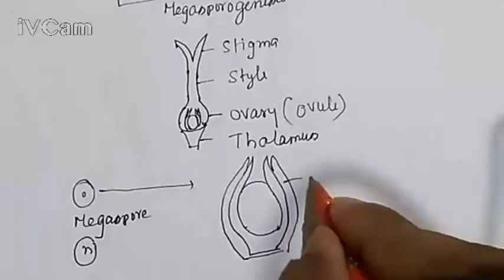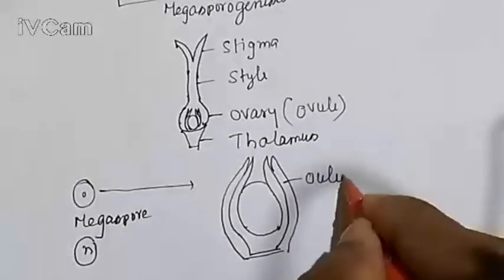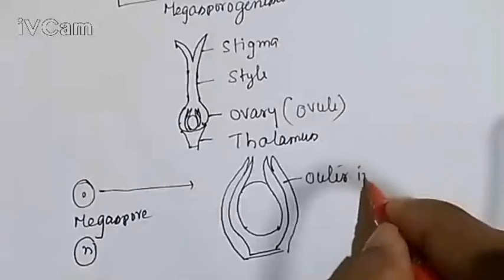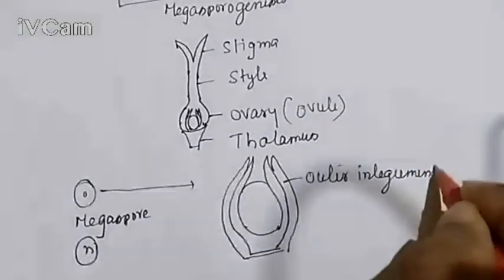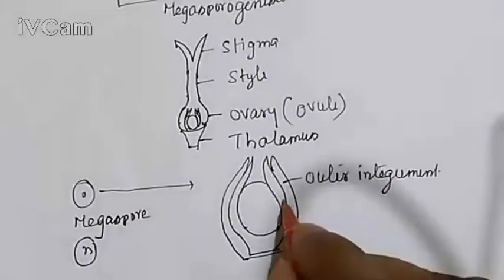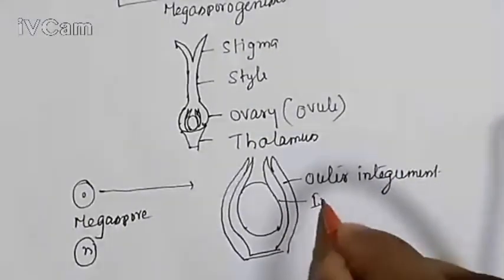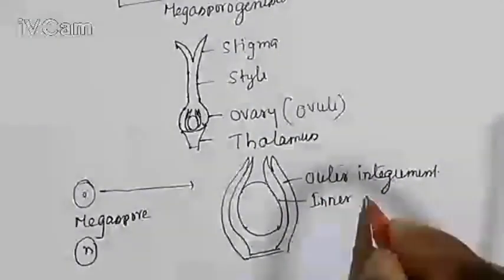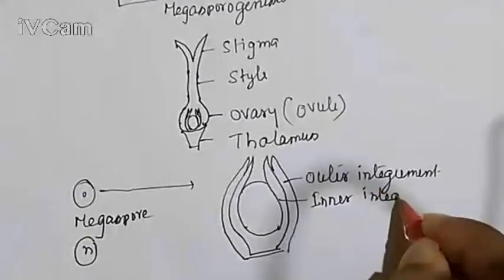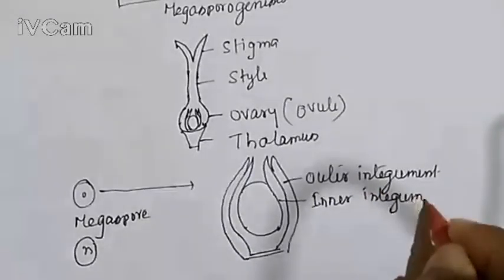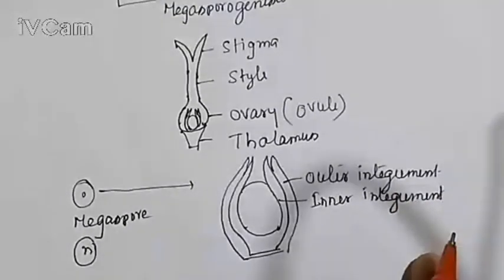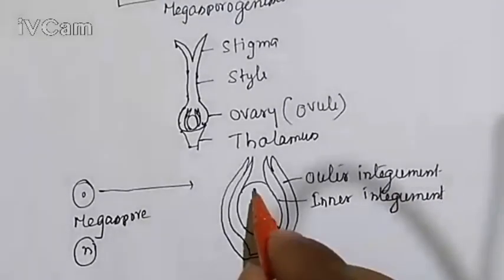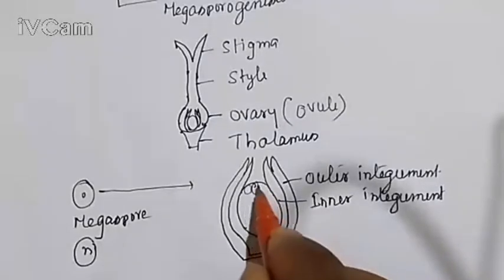The outermost covering is known as the outer integument. The innermost covering is known as the inner integument. Within the embryo sac, there is the egg apparatus.